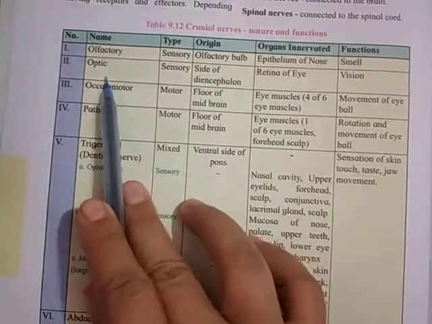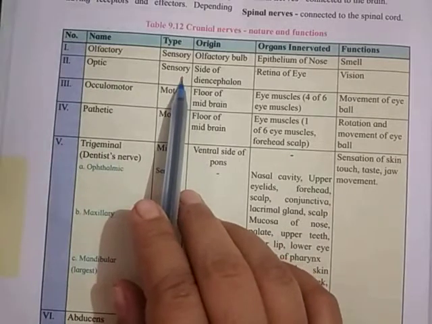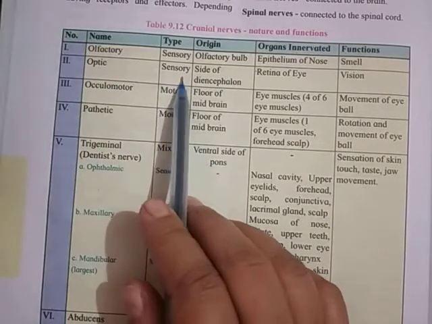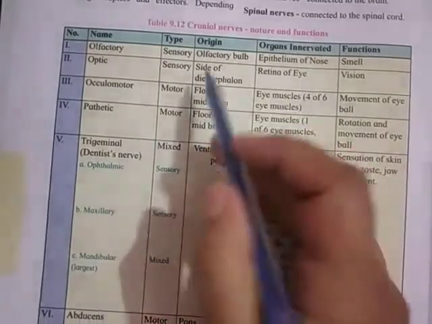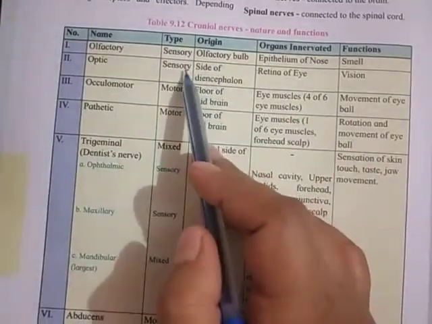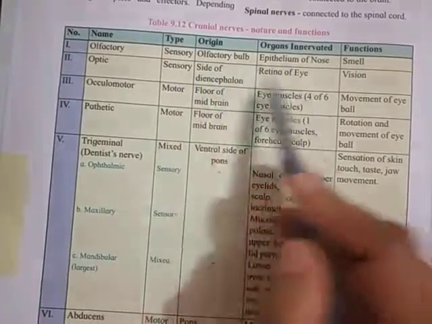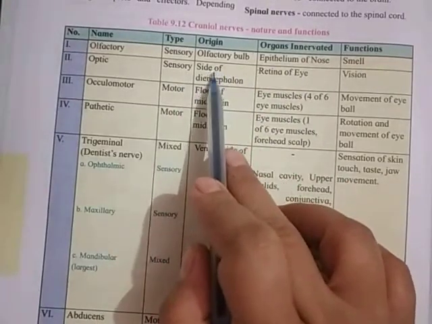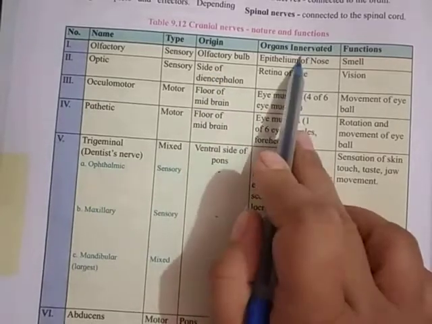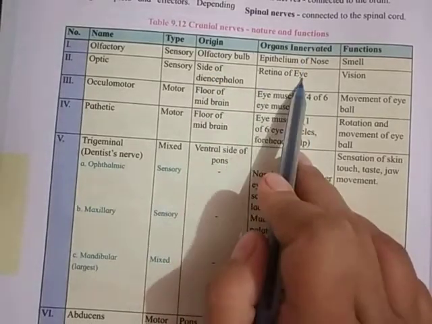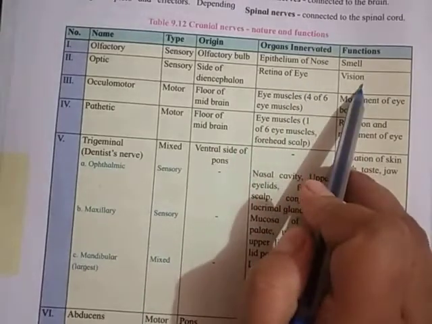Optic is also a sensory type. Optic means related to the eye, we can see with the eye. So it is one of the sensory organs. It is a sensory nerve where the origin is at the site of the diencephalon, the organ is the retina of the eye and the function is vision.